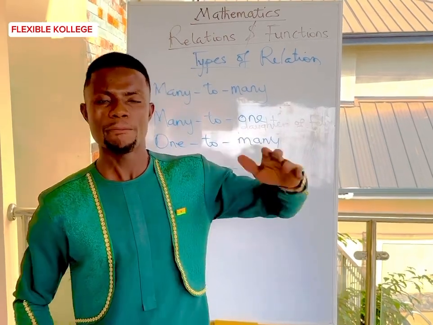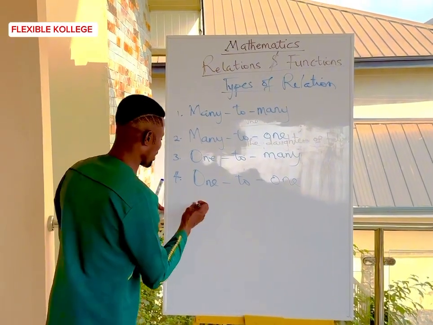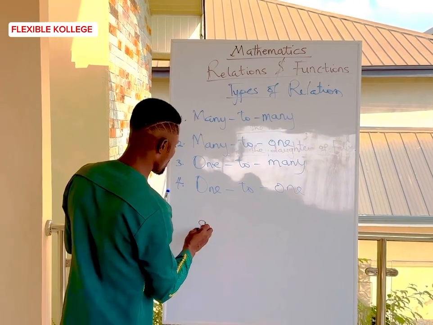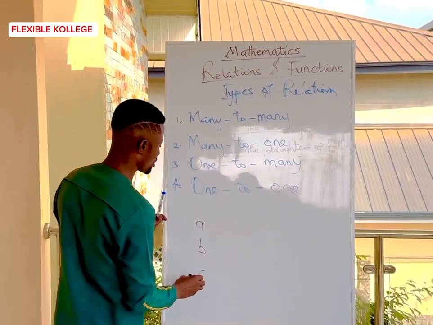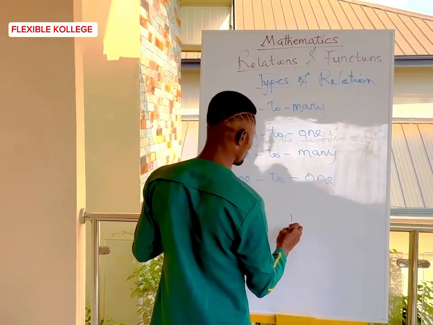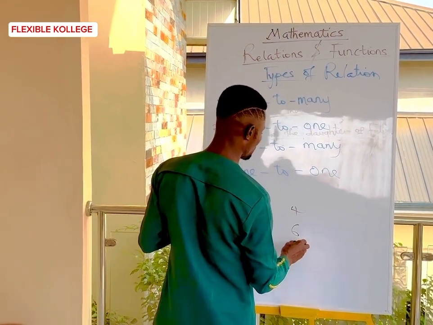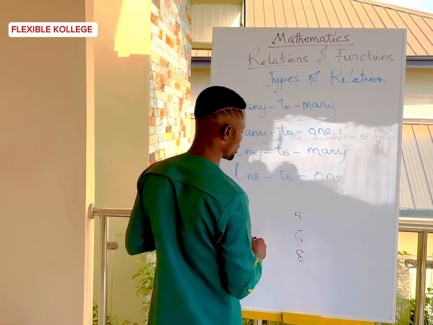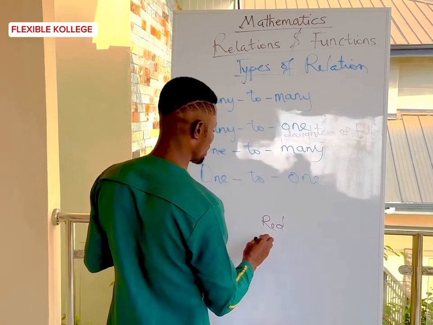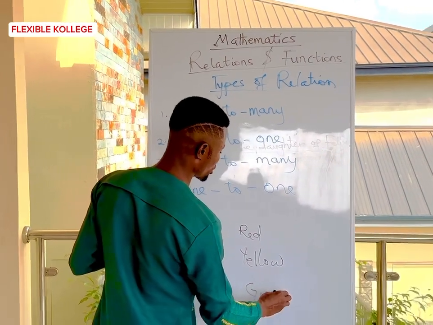If it maps to many, let's say, I'm using this diagram, let's say A, B, C, and we also have red, yellow, green.